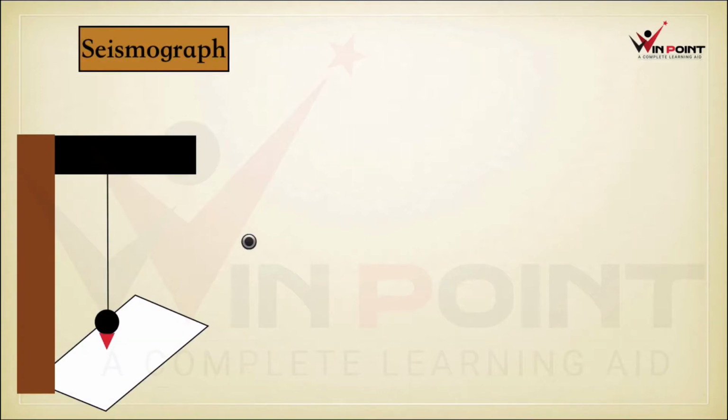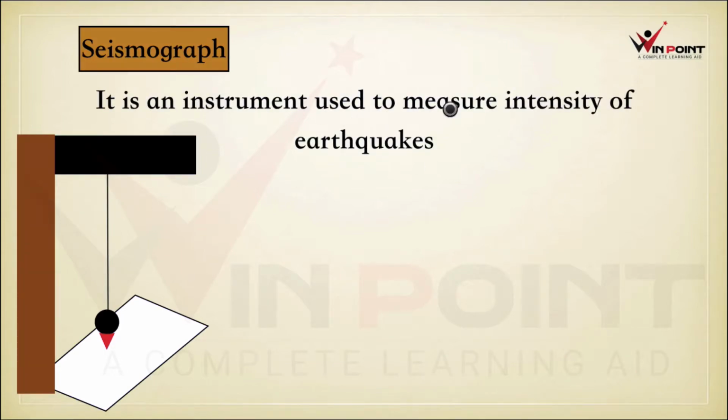Now we can discuss about seismograph. Seismograph is a device used to measure earthquake. It is an instrument used to measure intensity of earthquake. It consists of a pendulum. At the time of earthquake, this pendulum will vibrate and there will be a tip. That tip will mark the graph on a paper.